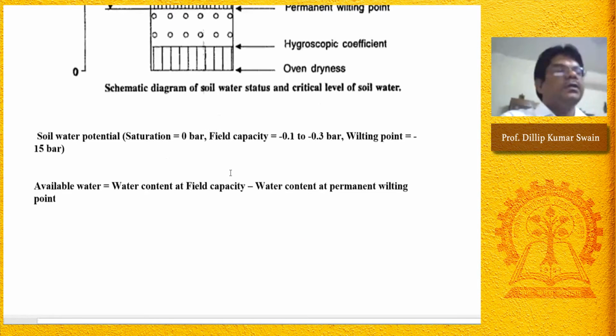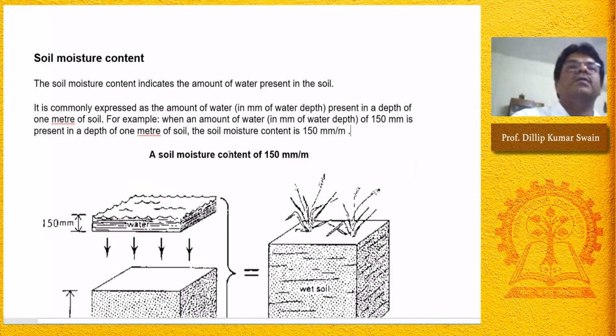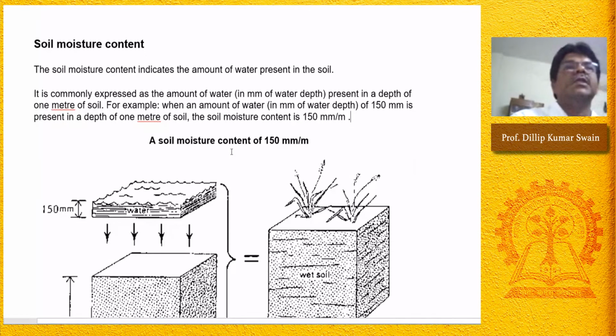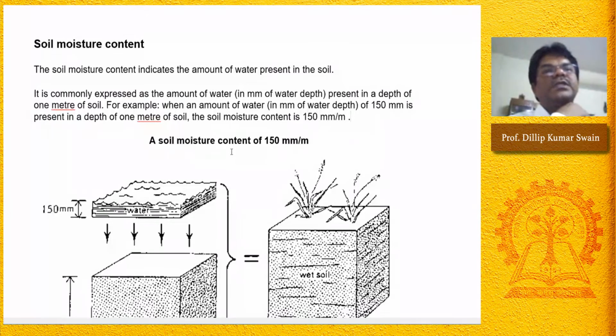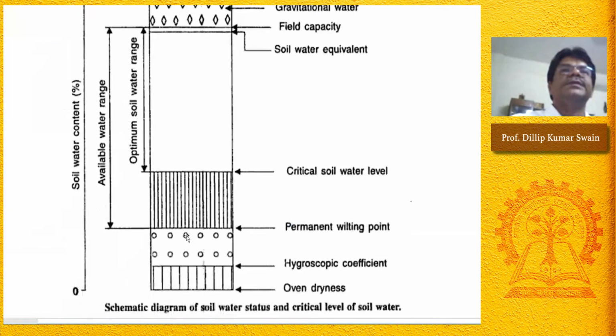Now let us see the soil moisture content on volume basis. What do we mean by moisture content on volume basis? Moisture content at field capacity and moisture content at wilting point can be expressed on volume basis or weight basis. These, as you see at field capacity or wilting point, are expressed in percentage. The percentage soil water content may be on weight basis or volume basis.